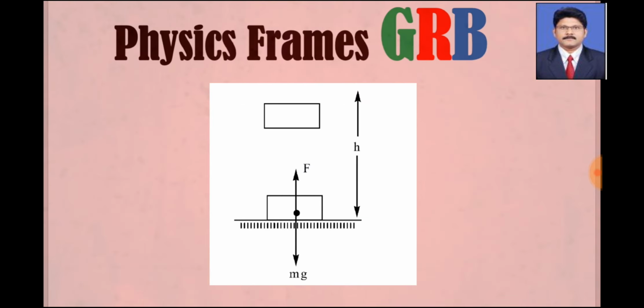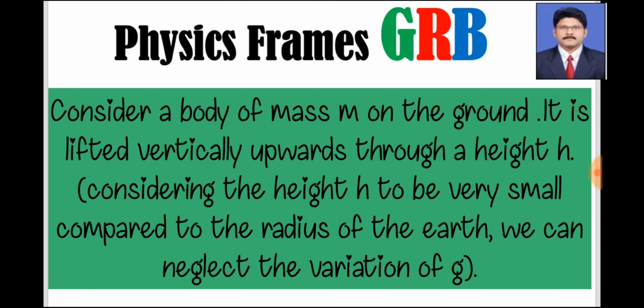Now you can see a body here. A body of mass m is resting on a horizontal surface, its weight is acting downwards, and a force is acting vertically upwards. That means if you pull that body upward to a height of h, consider a body of mass m on the ground lifted vertically upwards through a height h.